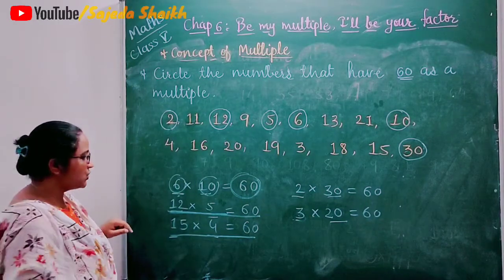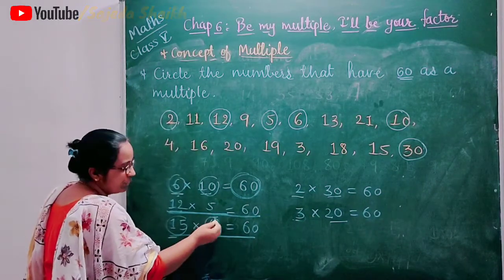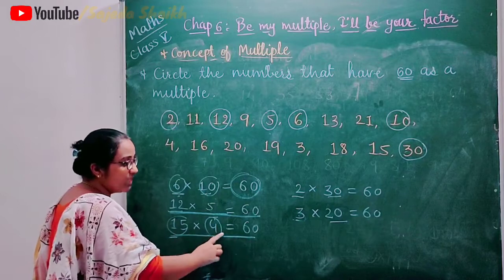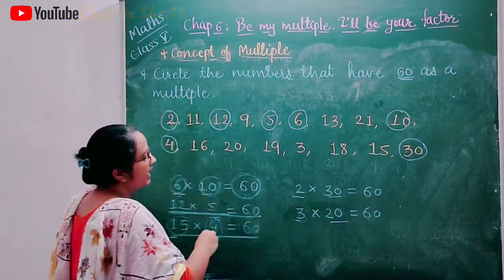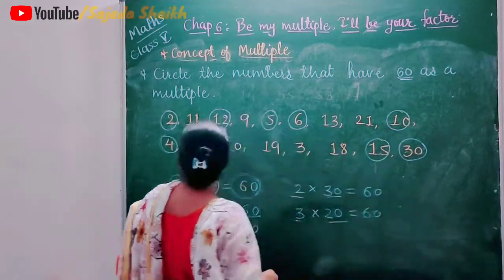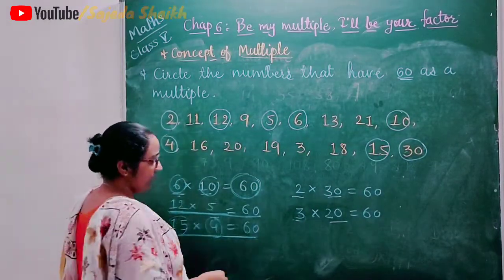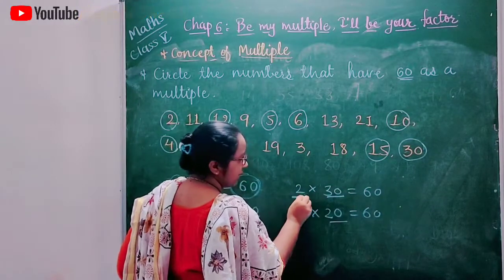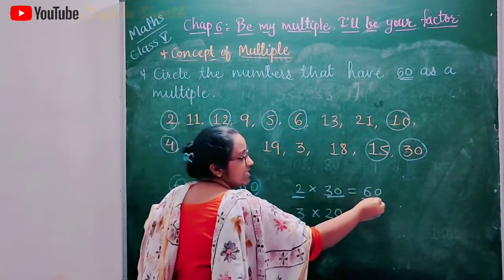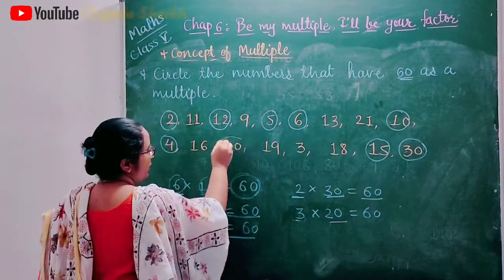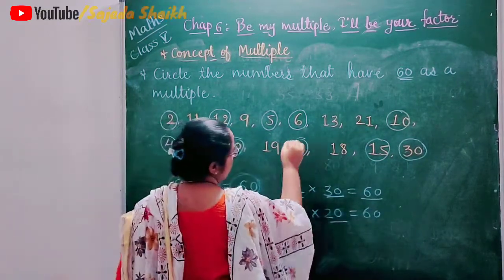So 15 and 4, both have 60 as a multiple. So we put the circle on 4 and 15. And next we have written here 30 multiplied by 2 or 2 multiplied by 30. They also have 60 as a multiple. So we put the circle on 20 and 3.